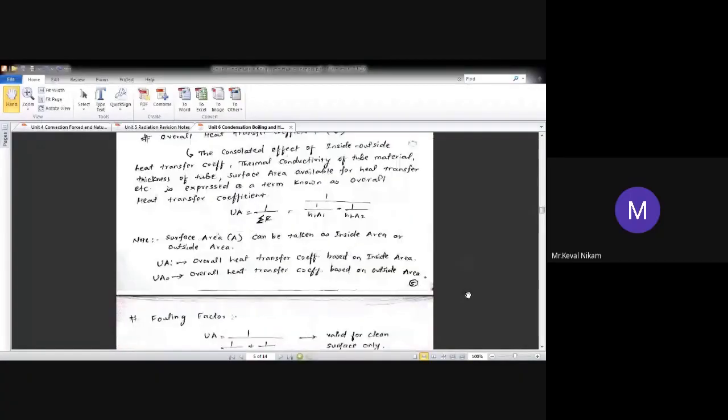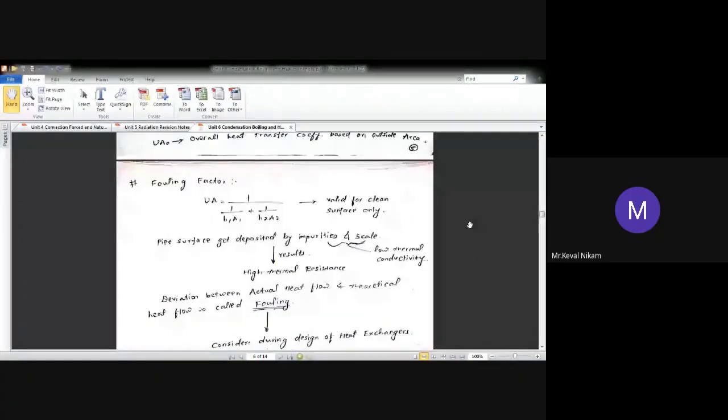Further, the next concept is called the fouling factor. Now what do you mean by fouling factor? When water or some refrigerant or some oil comes into contact with a surface at a different temperature, say a surface maintained at 200 degree centigrade or 300 degree centigrade, what is going to happen to the chemical structure of that water?